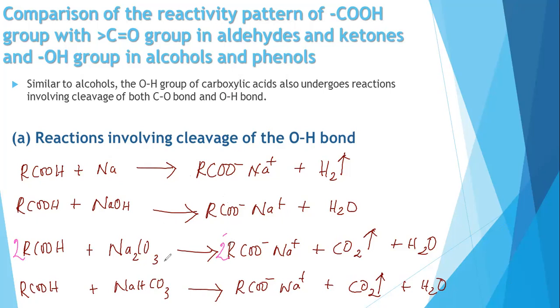When you use the sodium carbonate, you will end up with 2 moles of the carboxylate ion. But when you use the sodium bicarbonate, you will end up with 1 mole of the carboxylate ion. Are you clear now? Yes, guys. Is it clear now? Yes, Zain. Crystal clear.